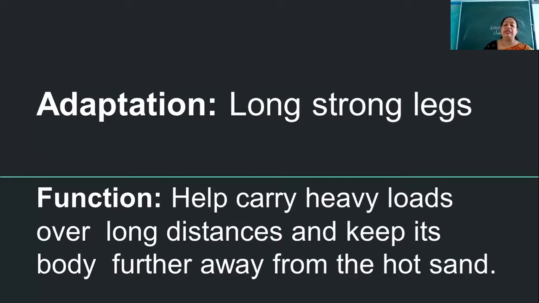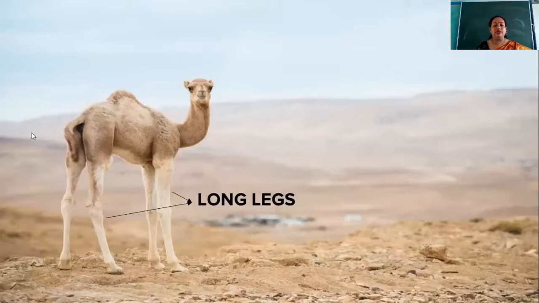So that its body is away from the hot sand. Okay, so this is another adaptation found in the desert animal camel. The long strong legs help it to carry heavy loads over long distances, and these long legs also keep the body farther away from the hot sand. You can just see here the camel is visible and it has long legs.